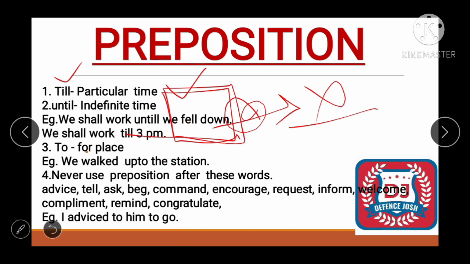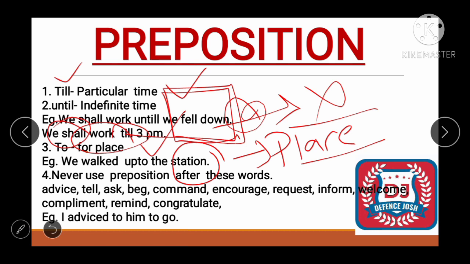Next one is to. Where do we use to? Although we use to in different aspects, here we use it for place. Let's see an example. We walked up to the station. Here station is the place, so we used to, up to. Next one is never use preposition after these words.